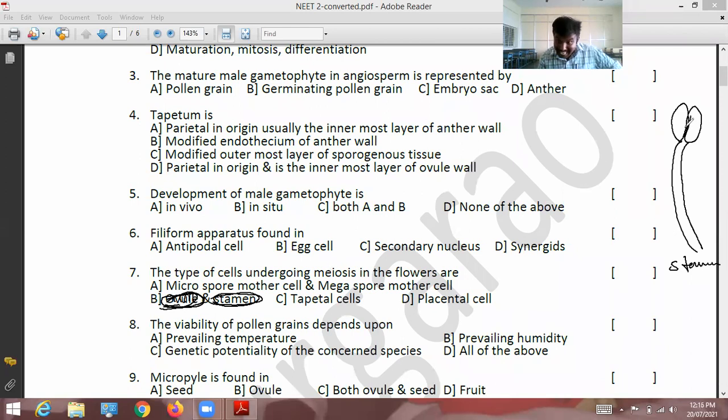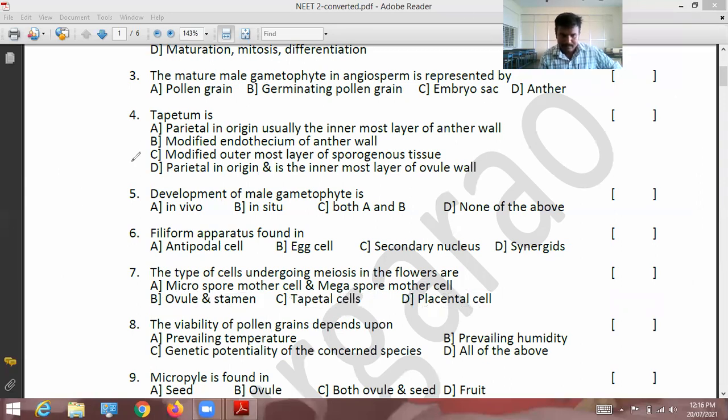In the anther, there is a particular cell called the microspore mother cell or pollen mother cell. In them only, divisions take place. Tapetal cells, the innermost cells, are called tapetum. In the tapetal cells, meiosis does not take place. Placental cells: I will show what placentation is.